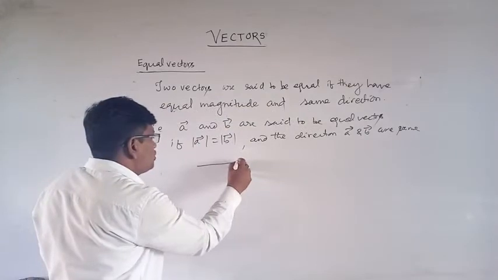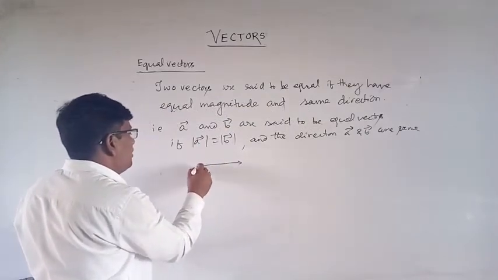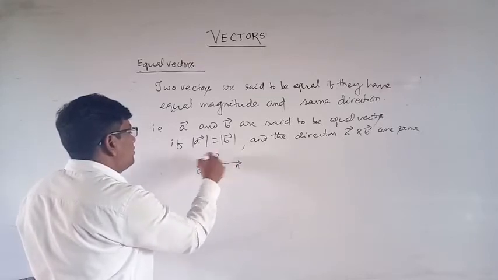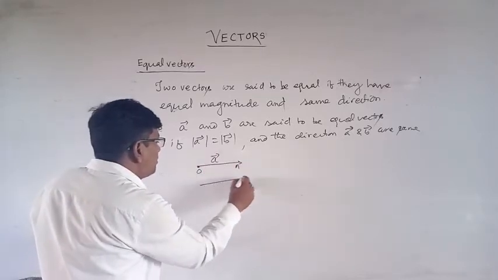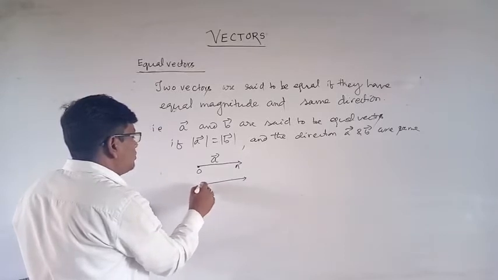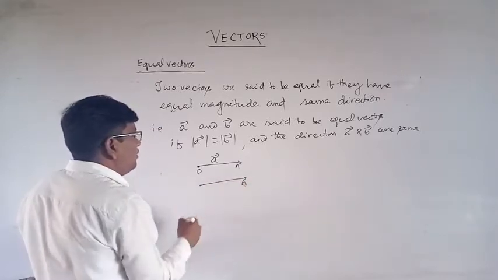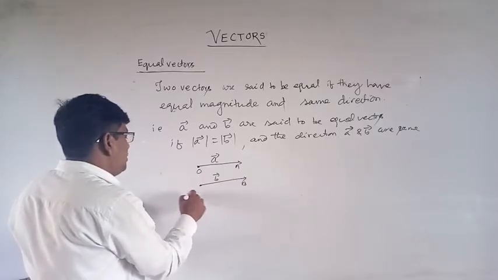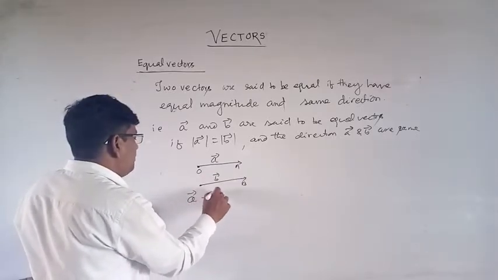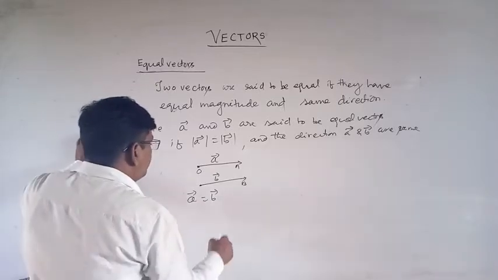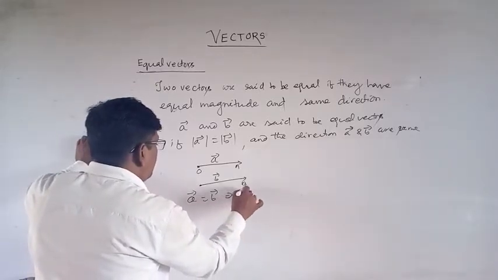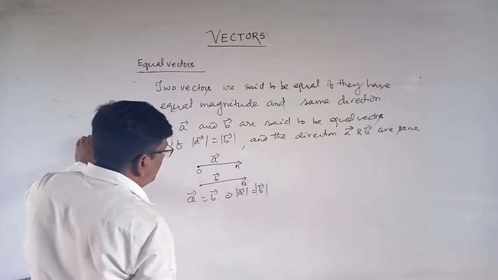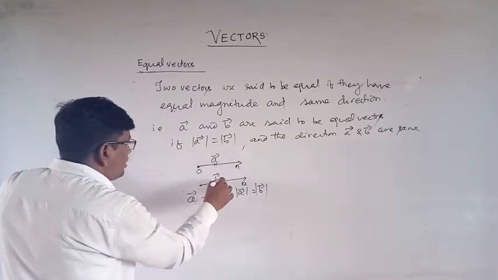Suppose this is vector A with this point O and this is A, and this is vector B. A is equal to vector B if the magnitude of A is equal to the magnitude of B. This length equals this length.